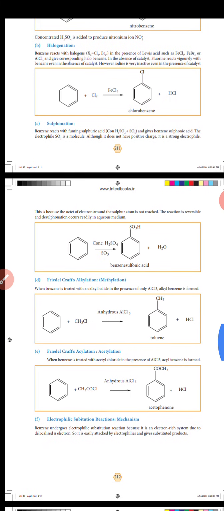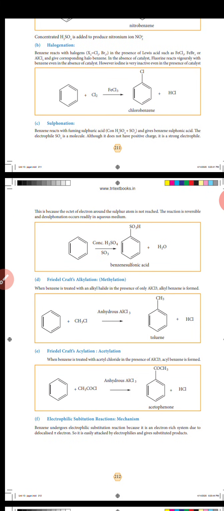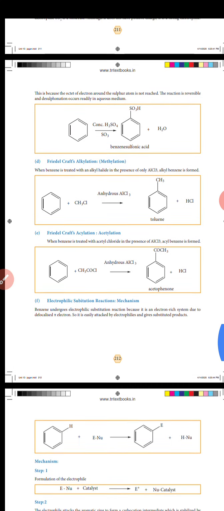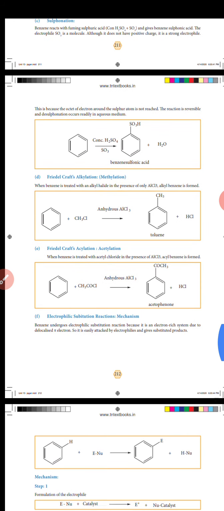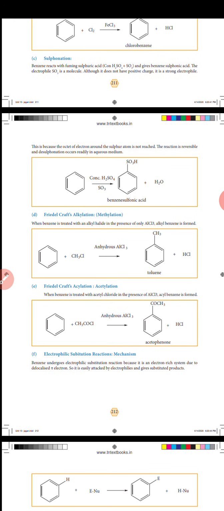The fifth one, Friedel-Crafts alkylation, methylation, very important. Friedel-Crafts acylation, important. Electrophilic substitution reaction, very important. When benzene is treated with methyl chloride, how is toluene prepared? Benzene reacts with methyl chloride, and the product is toluene.